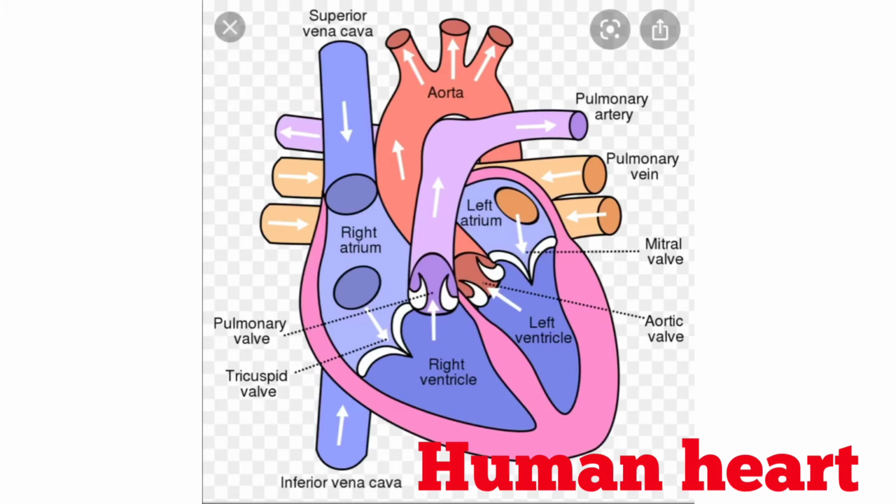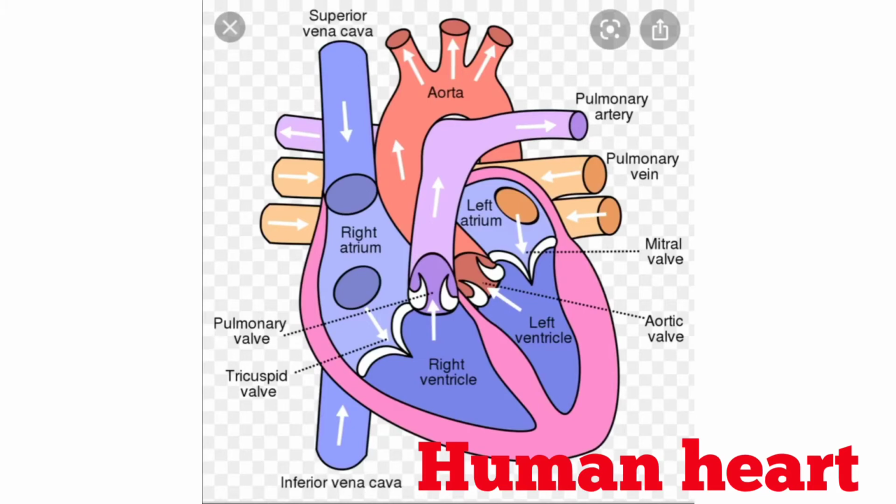All the four chambers are separated from each other by partitions called septa. For the flow of blood from left atrium to left ventricle, there is a bicuspid valve, and similarly there is a tricuspid valve between right atrium and right ventricle. These valves prevent the backward flow of blood from ventricles to atria. So, this is the structure of the heart.